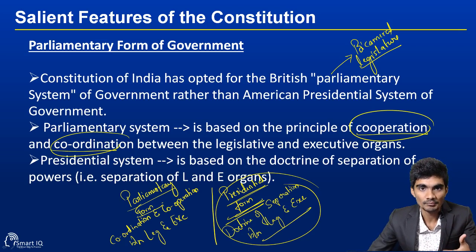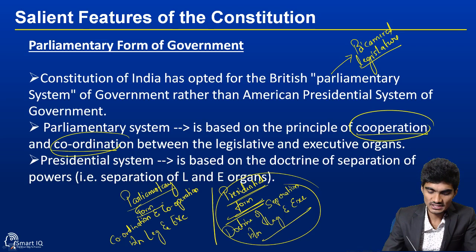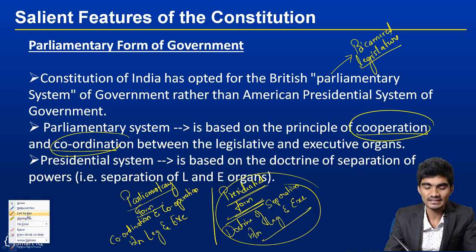If you get the difference between these two forms of government, you will get the reason why India opted for the parliamentary form. So in the case of the parliamentary form, as you all know, there are three organs of government. One is the executive, one is the legislature, and the other one is the judiciary. And there is a strict separation of powers between all of these.